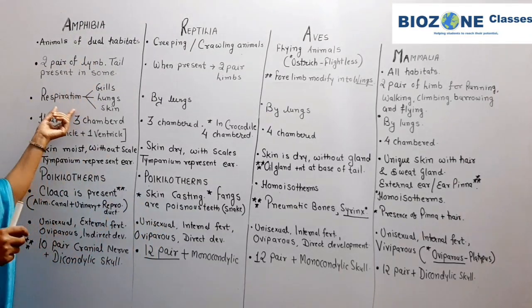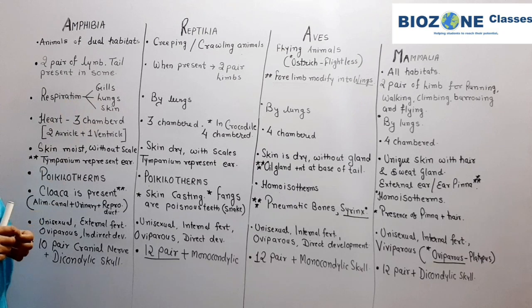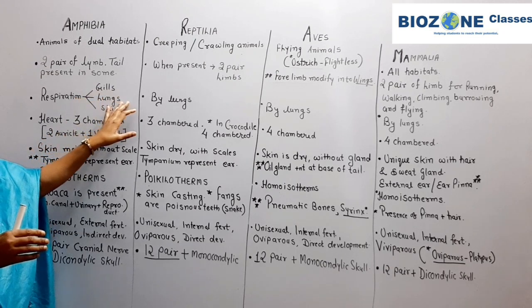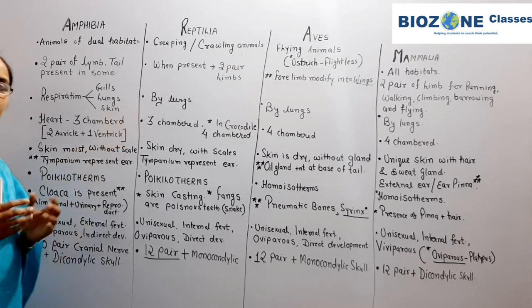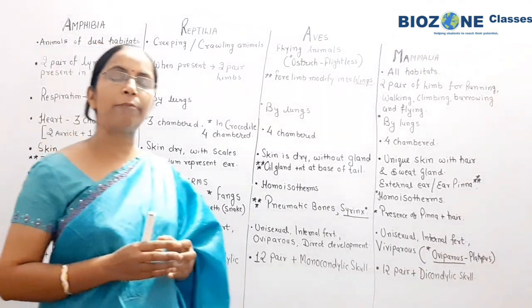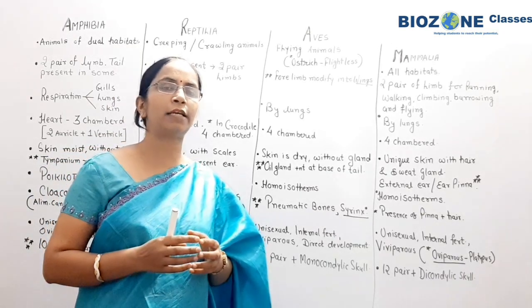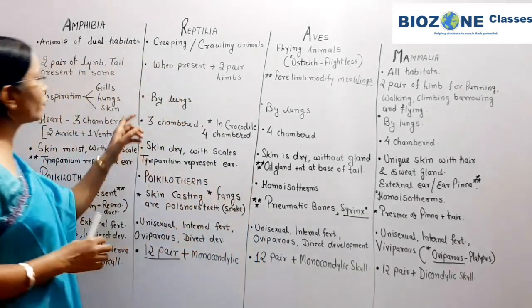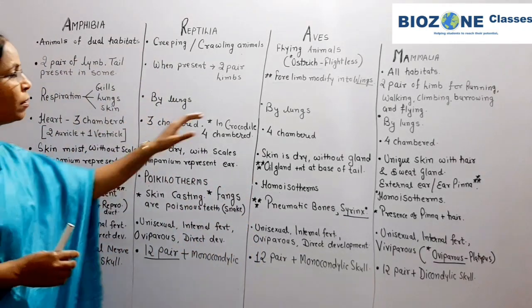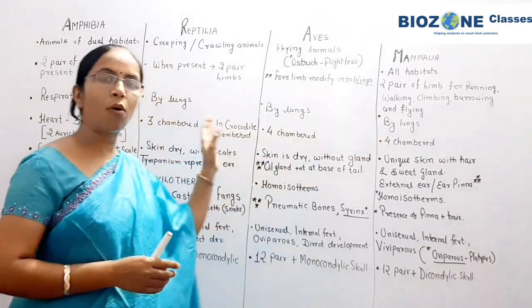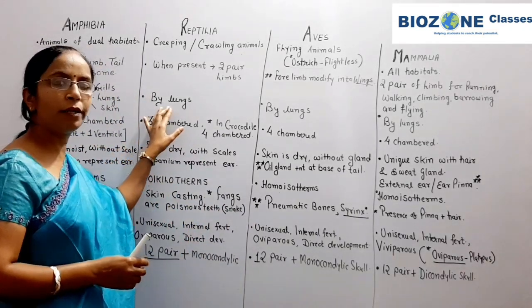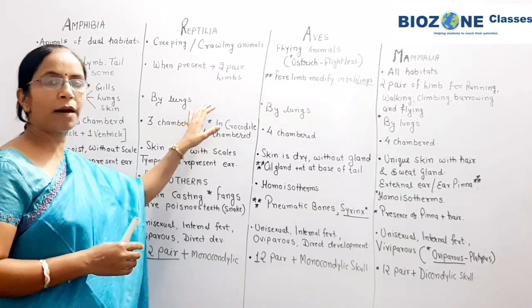When we come towards respiration, in amphibians respiration takes place by gills, lungs as well as skin. Gills are predominantly used in aquatic habitat, lungs in terrestrial habitat, and moist skin basically. Amphibians use the moist skin as a respiratory organ during the hibernation period. After that, when we come towards reptiles, aves as well as mammalia, in all these three the respiration takes place by the lungs.